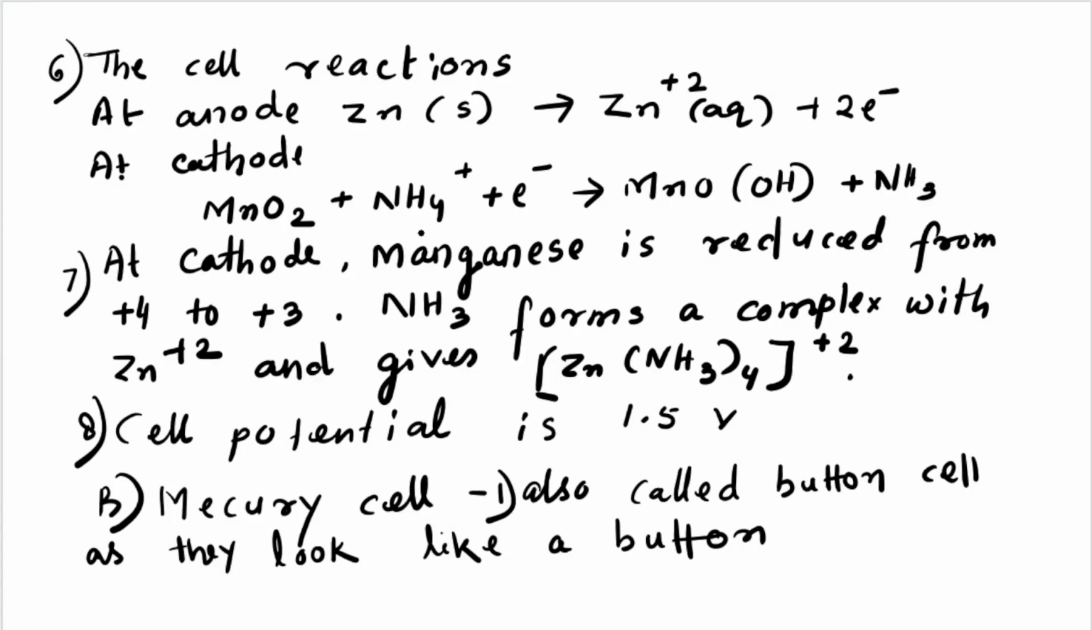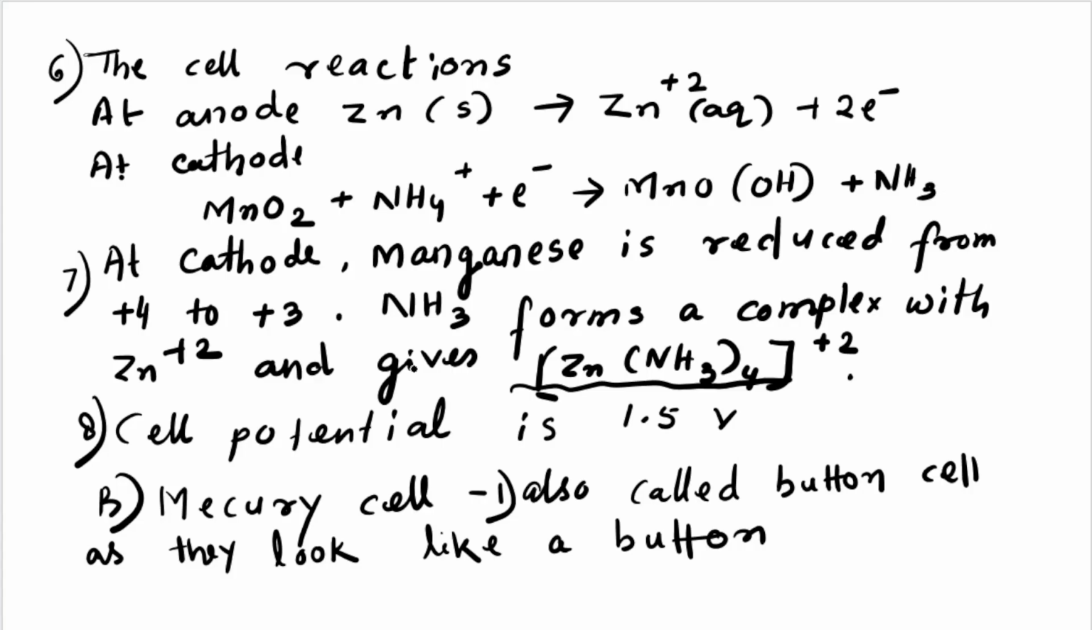What is the cathode here? Manganese is reduced from +4 to +3. Here you see this is +4 and here it is +3. And ammonia forms a complex with Zn2+, which is the cation, and that gives the ammonia smell. So what is formed? Ammonia forms a complex with Zn2+ and gives [Zn(NH3)4]2+.